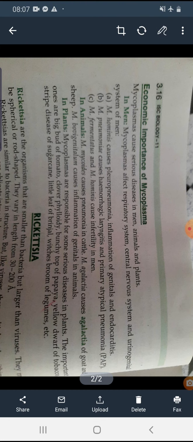In animals, Mycoplasma agalactiae causes agalactia of goat and sheep. It is a particular disease.